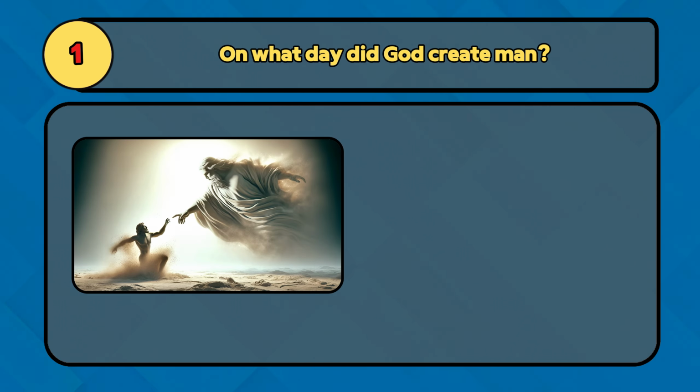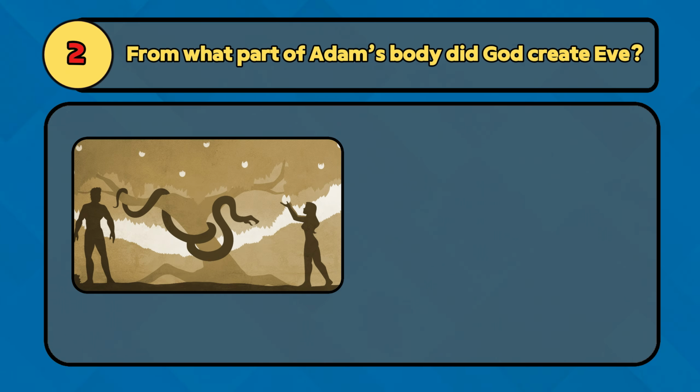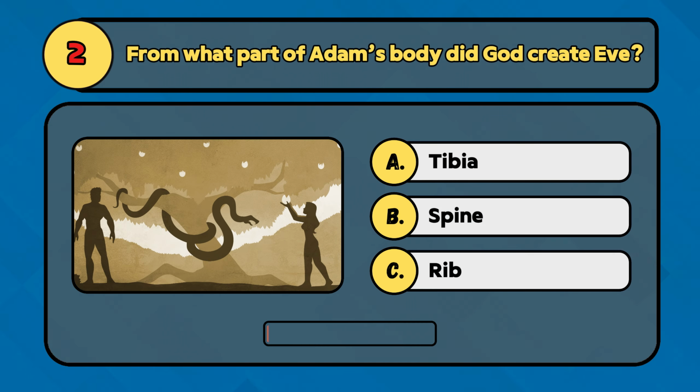On what day did God create man? God created man on the sixth day. From what part of Adam's body did God create Eve? Eve was created from Adam's rib.